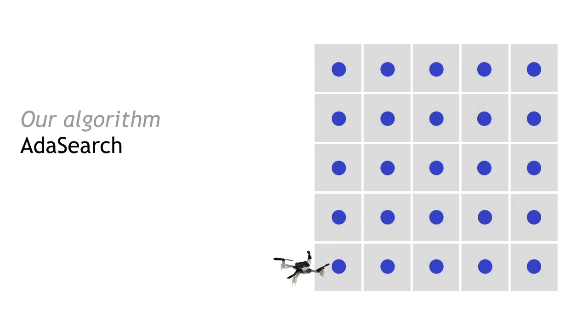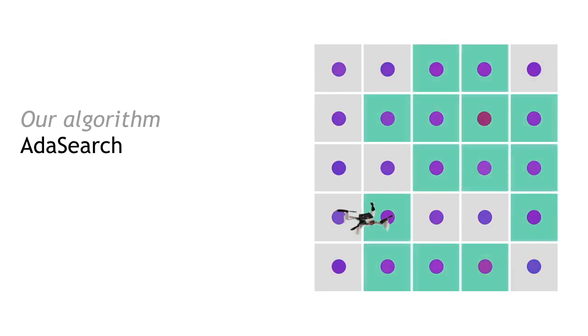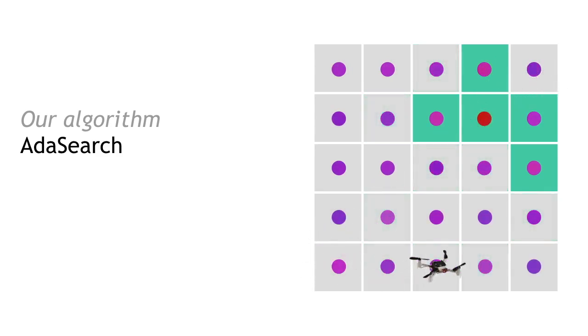Our algorithm, AdaSearch, combines this global planning approach with an adaptive sensing rule based on hypothesis testing. In the first pass through the grid, we sample uniformly, just like before. After the first pass, we can eliminate some pixels from consideration. In the next round, we will focus on sampling the highlighted pixels more carefully because their confidence intervals intersect the one with the largest lower confidence bound. Thus, they are still potential source locations. This process continues, and with each round, the set of candidate source locations shrinks until only a single point remains.